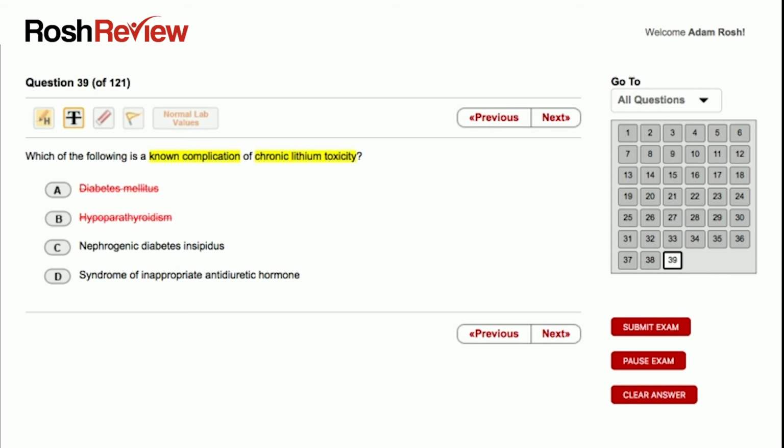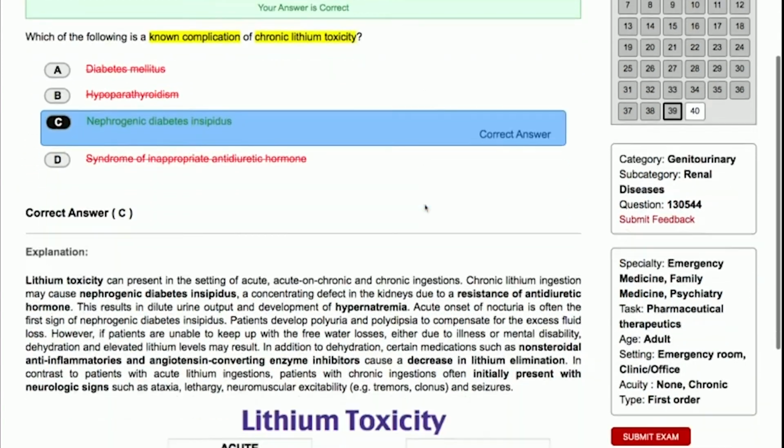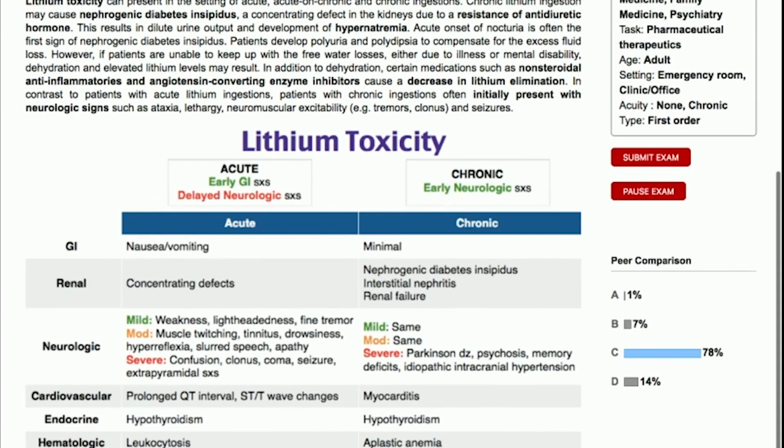The more free water you lose, the greater the concentration of lithium, and therefore you become more toxic. All right. So nephrogenic diabetes insipidus is certainly a known complication of chronic lithium toxicity. And therefore, I'm going to cross out syndrome of inappropriate antidiuretic hormone and go with nephrogenic diabetes insipidus. And let's make sure we're correct. And sure enough, that is the case.